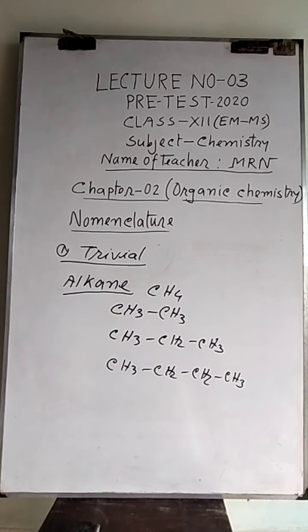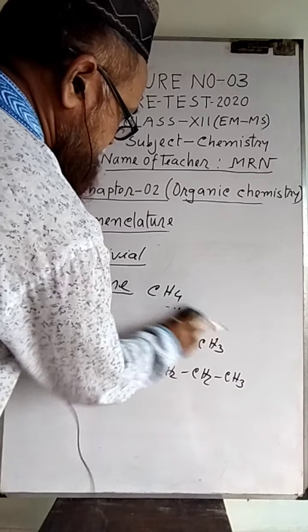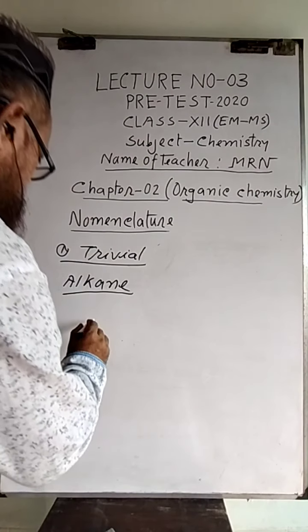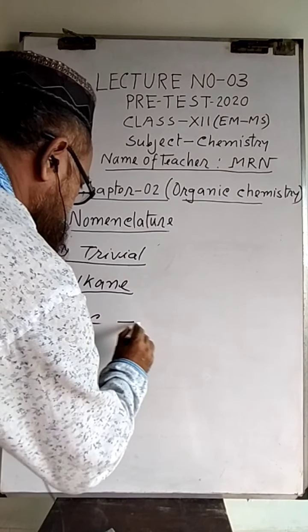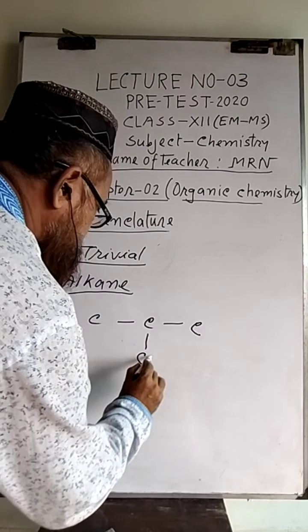When these alkanes are compounds with branches, then they have different names. Now, alkane with different branches. In the second compound, the second carbon of the alkane contains one methyl group.